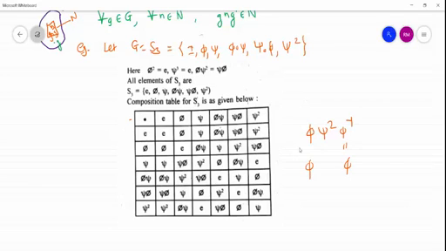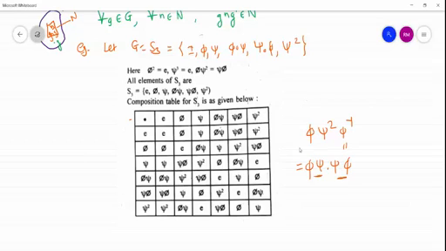Psi square can be written as psi into psi. So to evaluate this, we write it as phi composite psi into psi composite phi. Just take the product of these two terms. See here phi composite psi, and also psi composite phi.